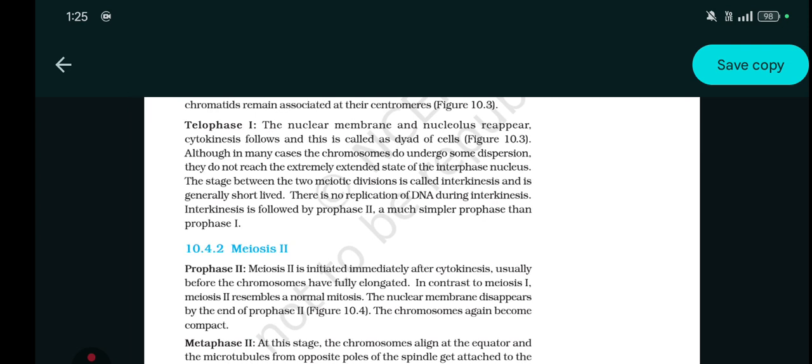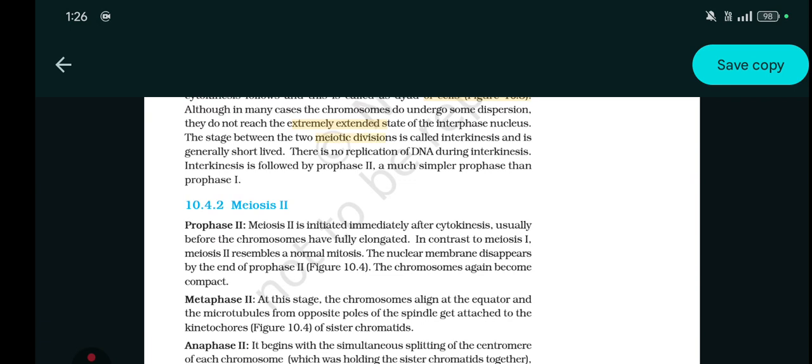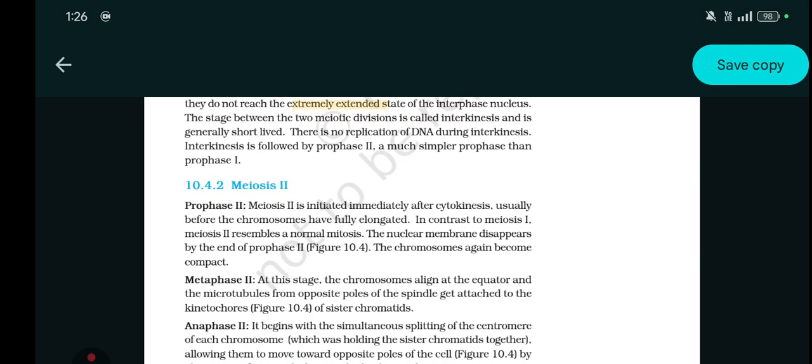Now, telophase 1. The nuclear membrane and nucleolus reappear. Cytokinesis follows, and this is called the dyad of cells. Although in many cases the chromosomes undergo some dispersion, they do not reach the extremely extended state of the interphase nucleus. The stage between the two meiotic divisions is called interkinesis and it is generally short-lived. There is no replication of the DNA during interkinesis. Interkinesis is followed by prophase 2, which is much simpler than prophase 1.